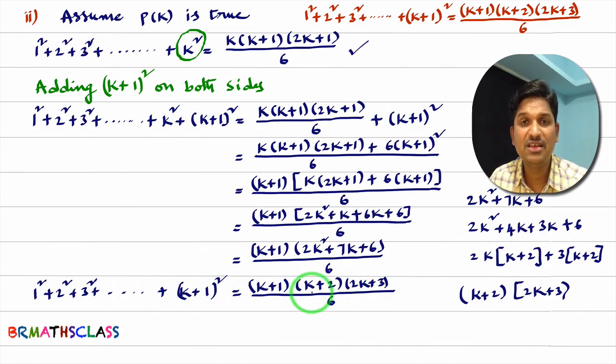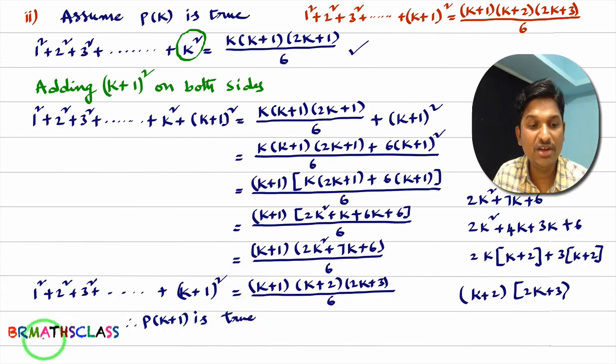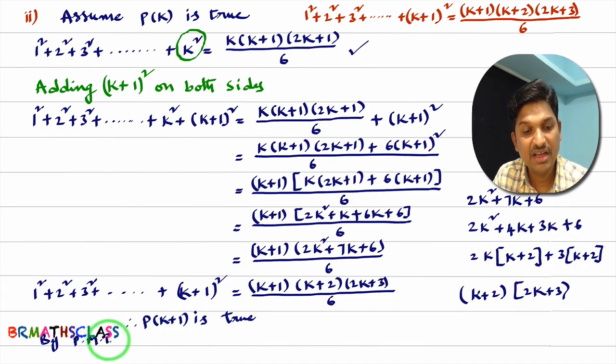Actually, what is this? In place of k, if you write k plus 1, you will get P of k plus 1 now. You observe, what is this? This is P of k plus 1. Therefore, P of k plus 1 is true. What is the conclusion? By principle of mathematical induction, what can I write? I can write that P of n is true.